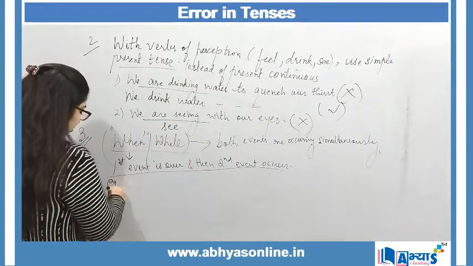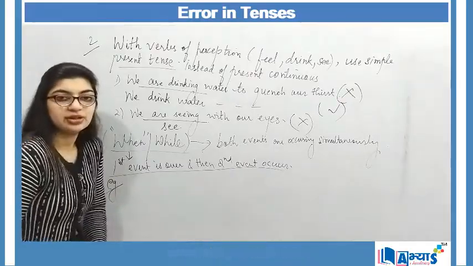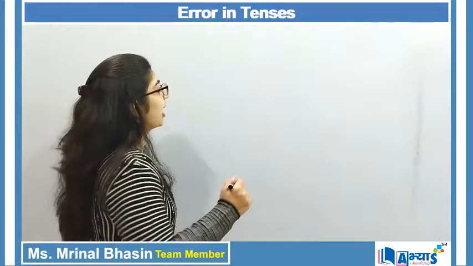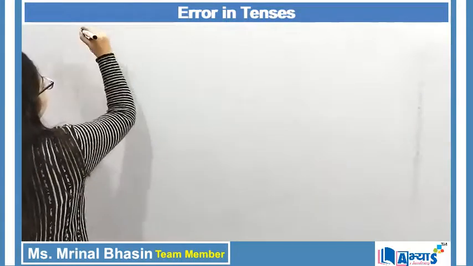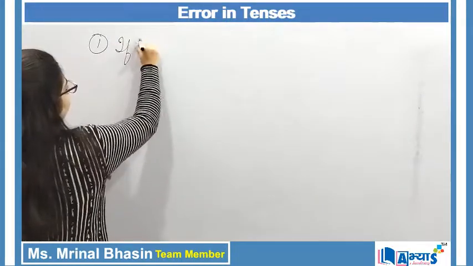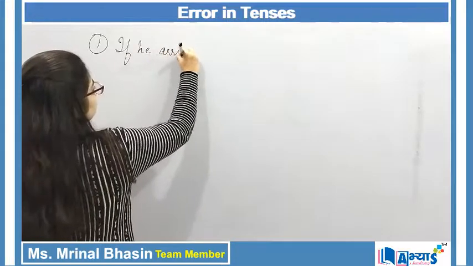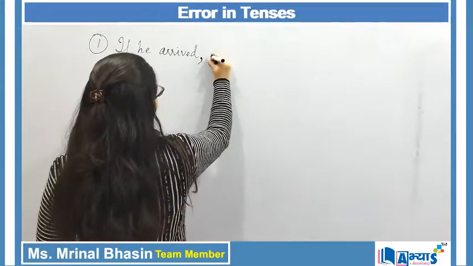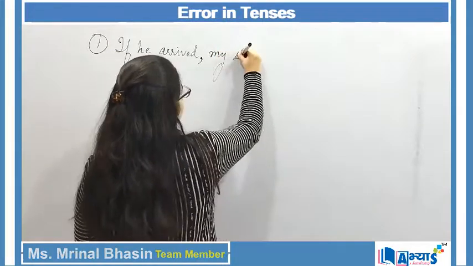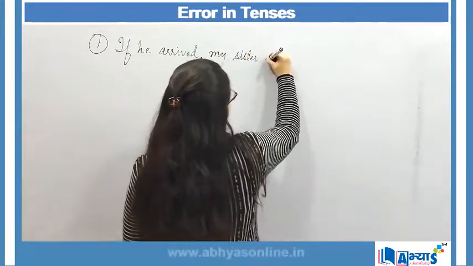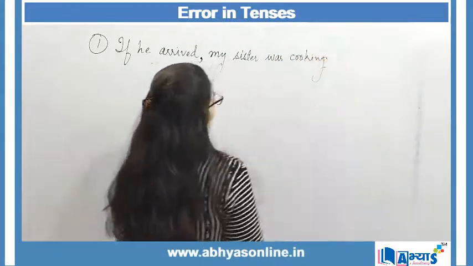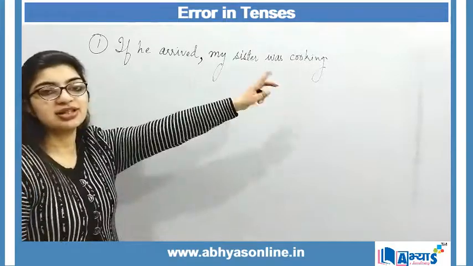Let us understand through some examples over here. The first example can be, if he arrived, my sister was cooking.